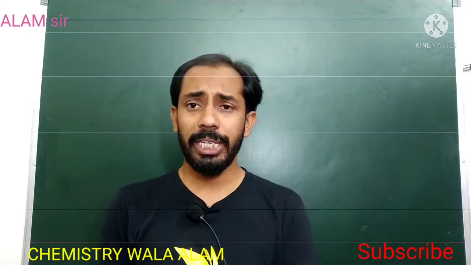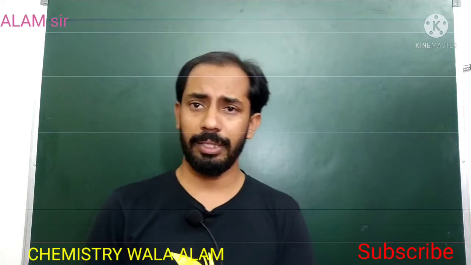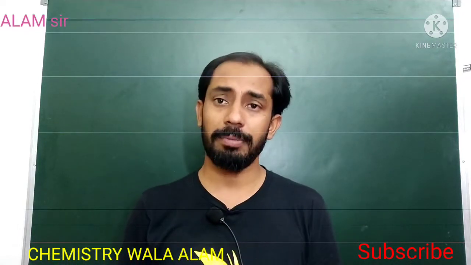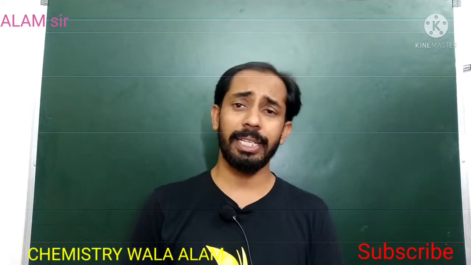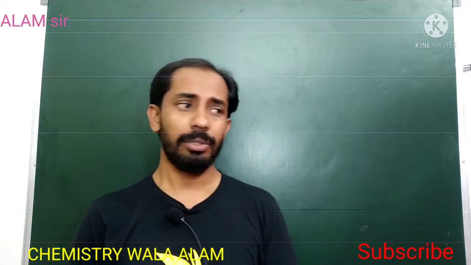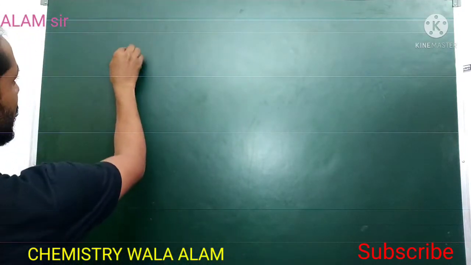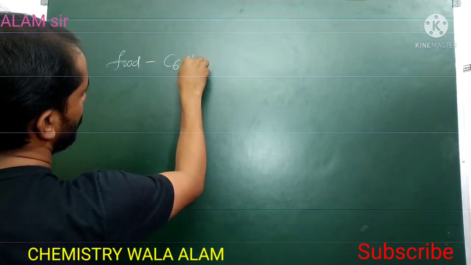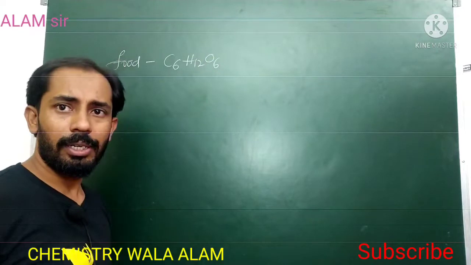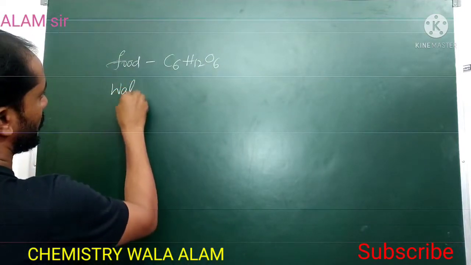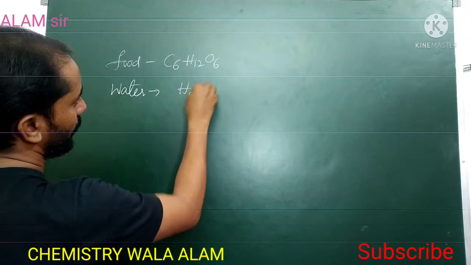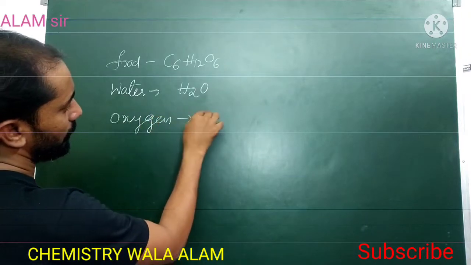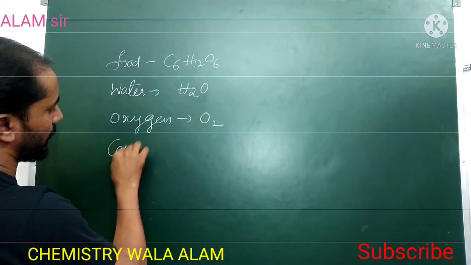So, we need energy for doing anything, to do works or to do exercises, to say something, to do something. We need the energy. So, we are getting the energy through the diet. The food we are eating, that means glucose, C6H12O6, and drinking water, and taking the oxygen and releasing the carbon dioxide.